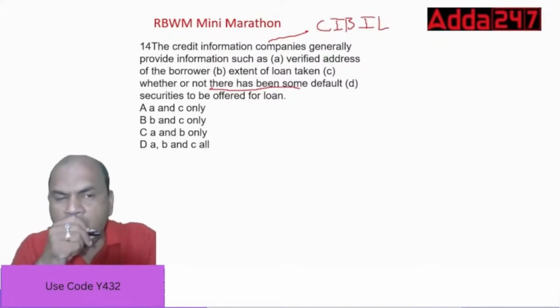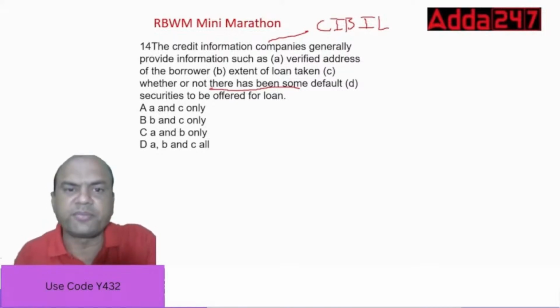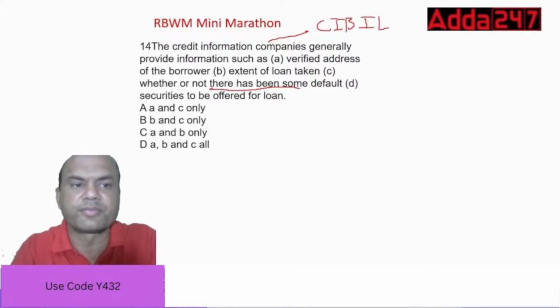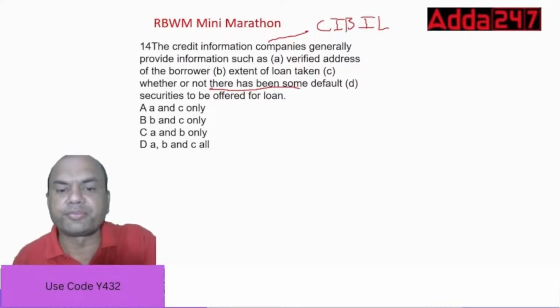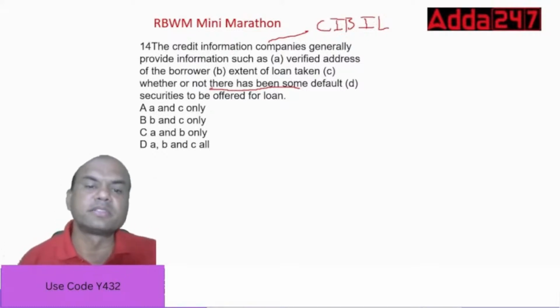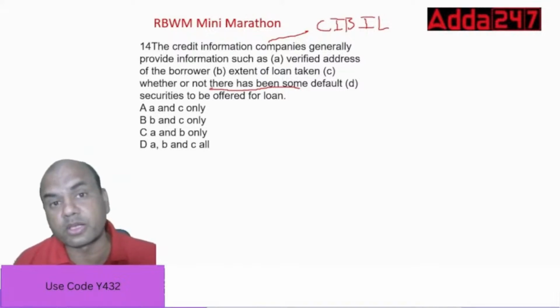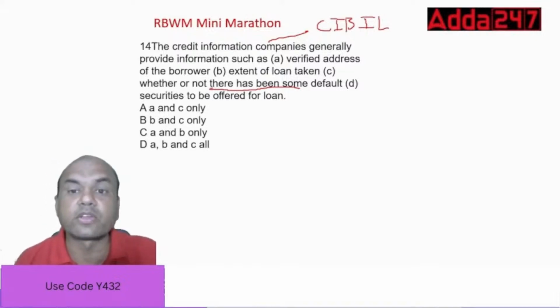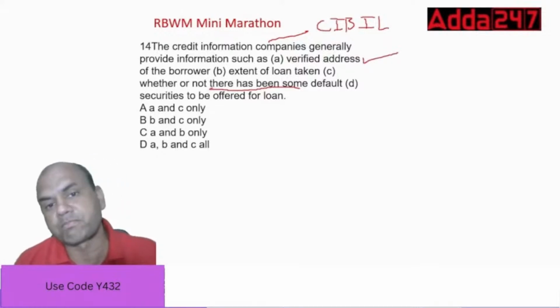Do we get the address over here? Don't we get the verified address of that customer? Obviously, in the CIBIL report, whatever address is given is always the verified address as per the Aadhaar.